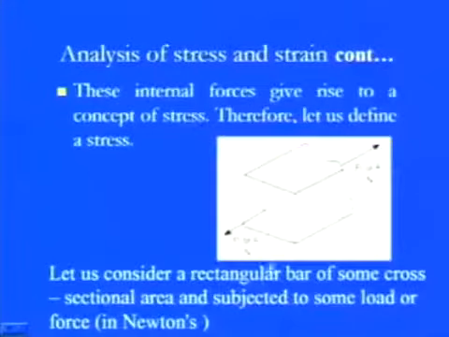If you want to analyze those things, first we need to see whether this object is under a stable condition or not. If it is stable, that means whatever axial pullings are there, they are well set up within the object. That means whatever internal resistances are there within this object, they are well set up.